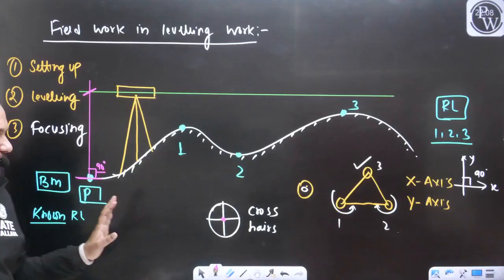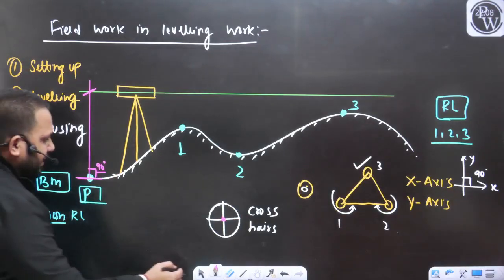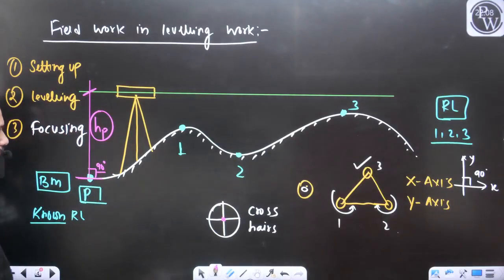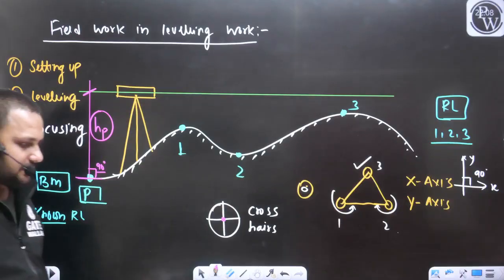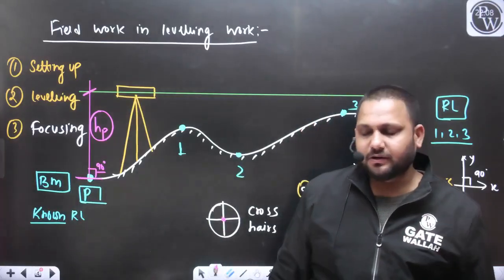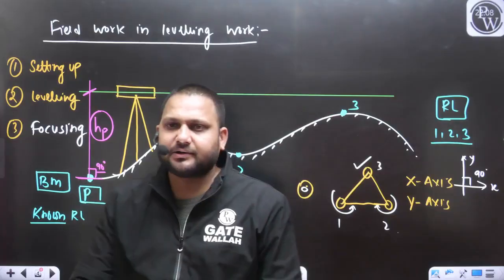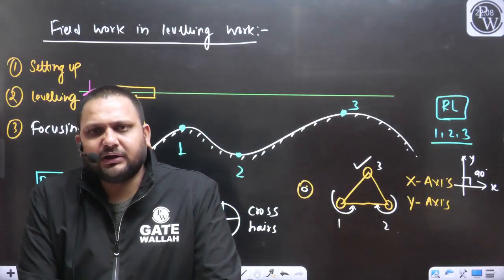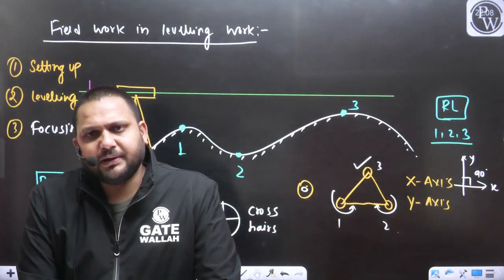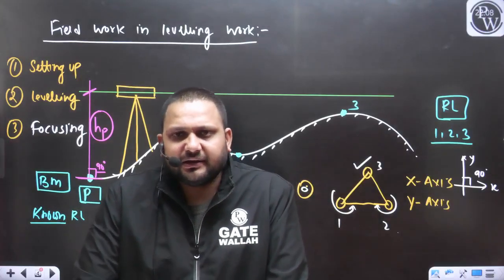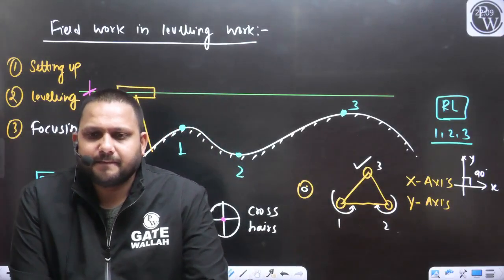So simply with the help of the staff and this telescope, let's say this is the reading that we are getting on the staff, that is HP. H is the staff reading, P is the point. So can we say now we have taken the staff reading at the point P, or at the benchmark? It was very simple. You just need to perform all the temporary adjustment on the level. You can place the staff at any position. Place the staff in correct position and you will get the staff reading very easily. Yes or no?